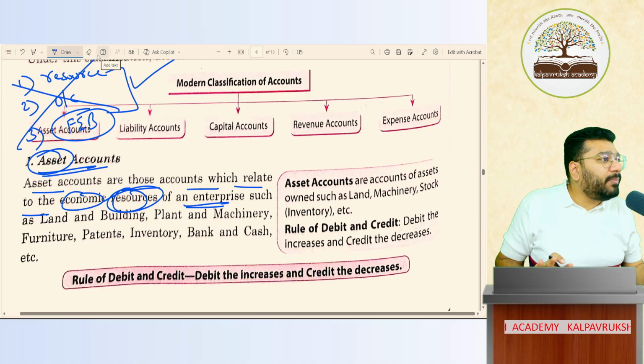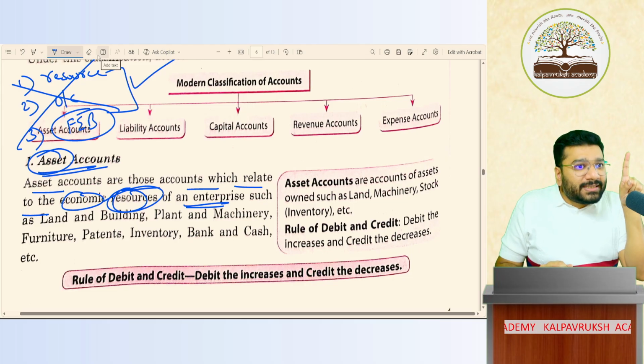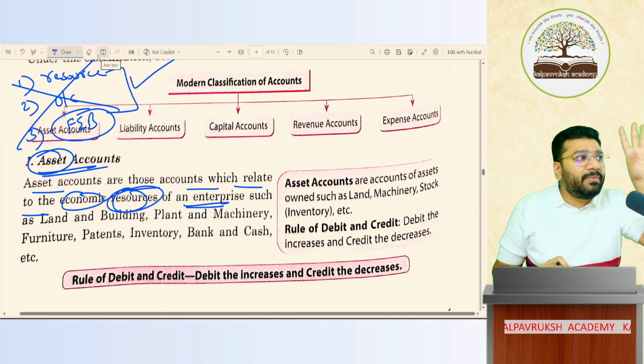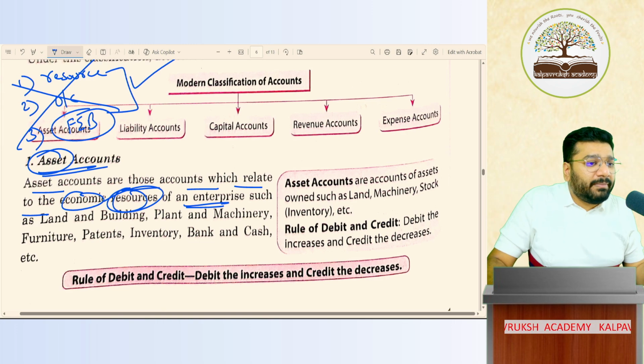From the 11th standard point of view, no need to remember all this. What will you remember? What is an asset? Anything that I own in the business is an asset, or anything that you expect to receive in future is an asset. Remember either one. Okay, wow. Now coming back.